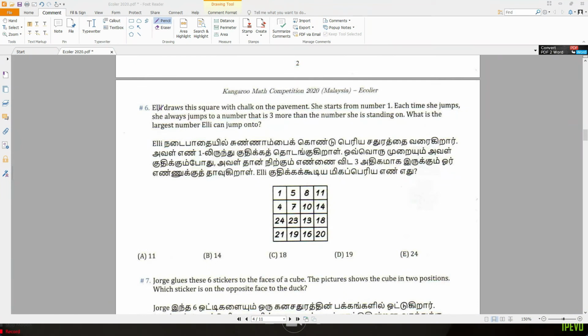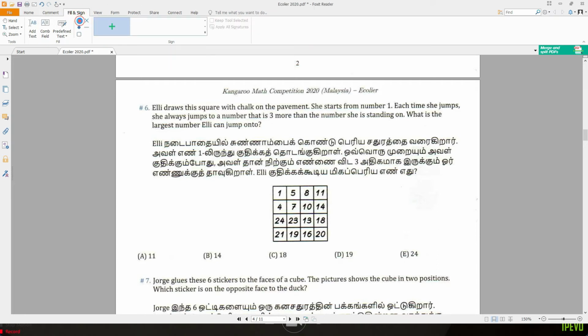Okay, question 6. Ellie draws this square. She draws a 4 by 4 square with chalk on a pavement. She starts from number 1. That means she starts here. Okay, she starts from number 1.